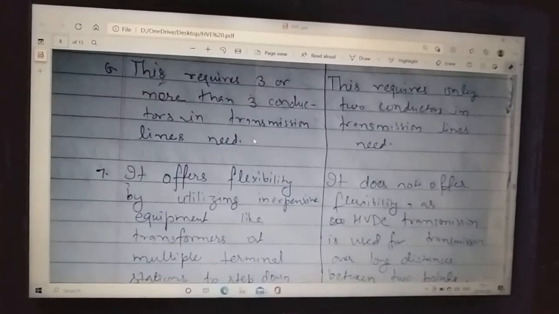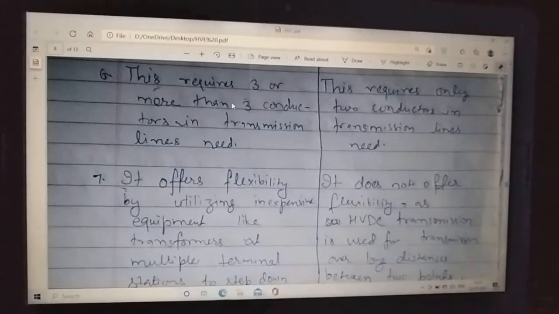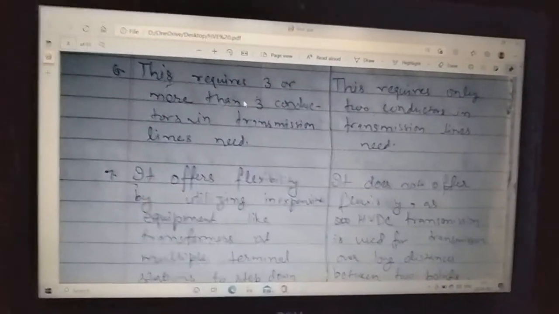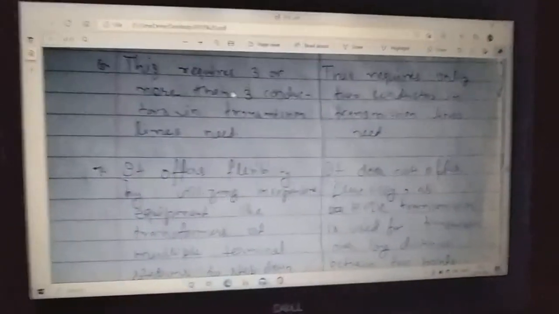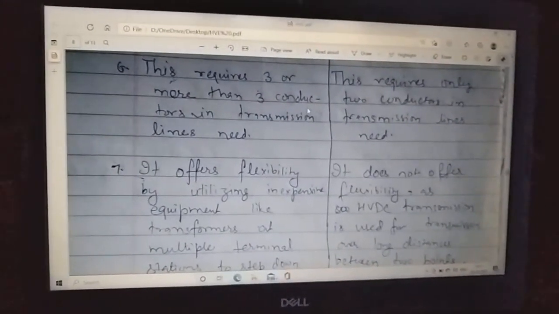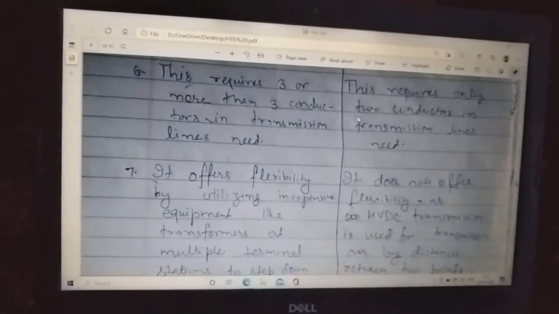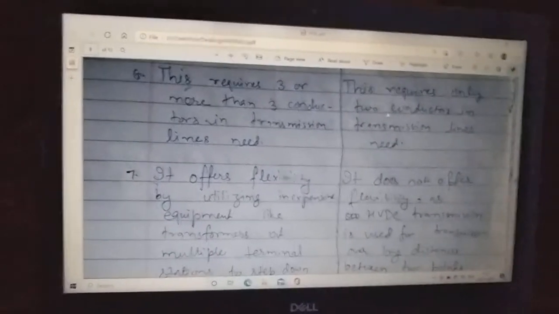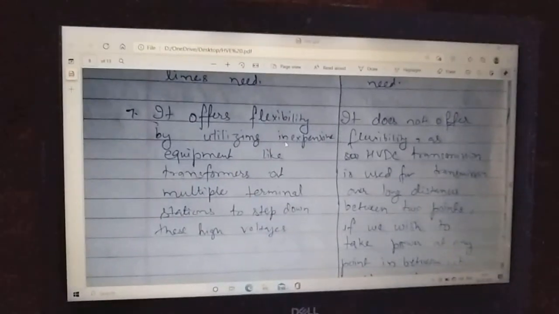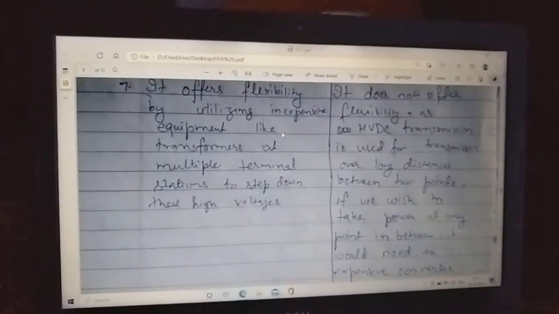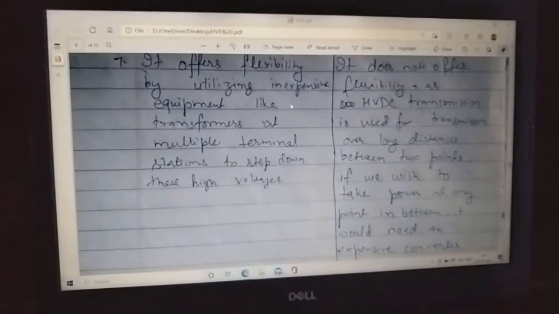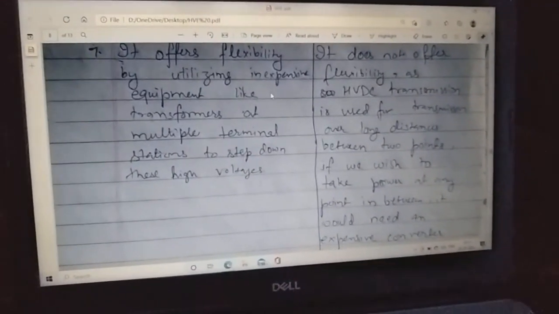And now the sixth difference is that for the supply of HVAC, we need 3 or more than 3 conductors in the transmission lines, while when we transmit power using DC, only 2 conductors are enough for this line. And if we talk about flexibility, by utilizing inexpensive equipment like transformers at multiple terminal stations